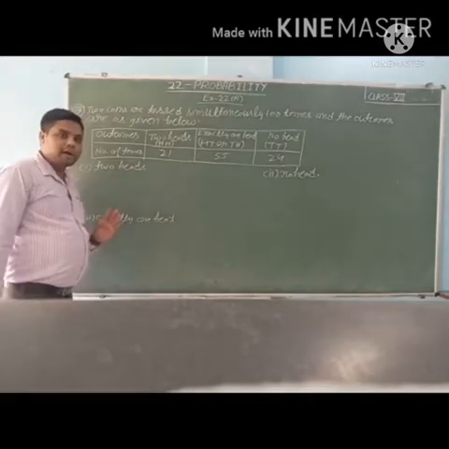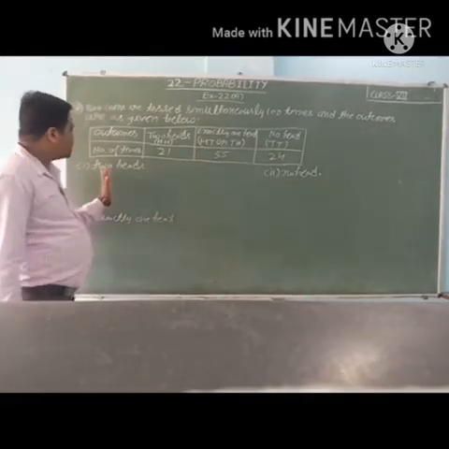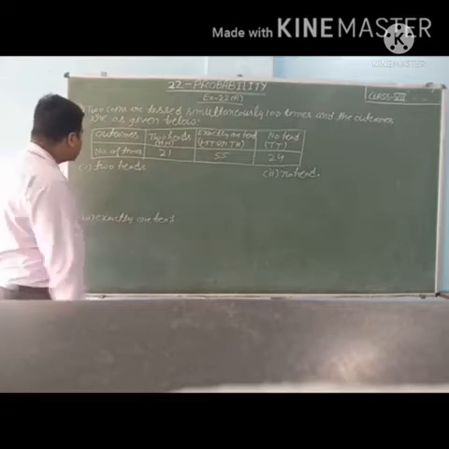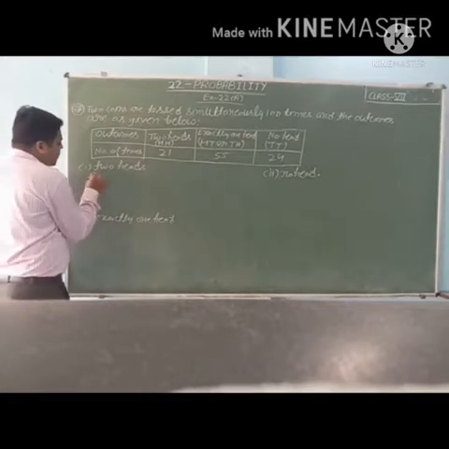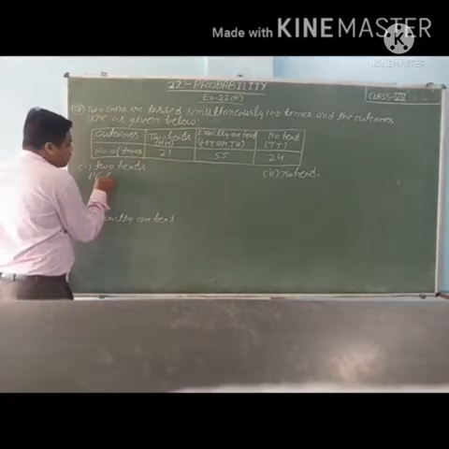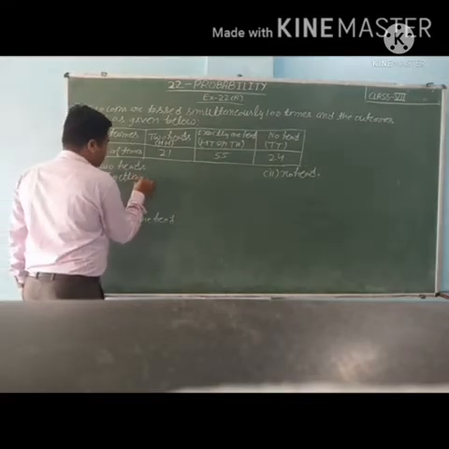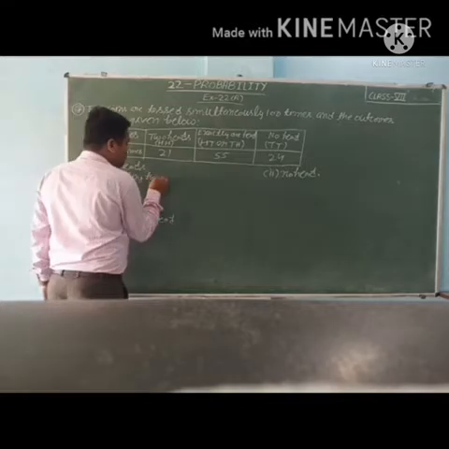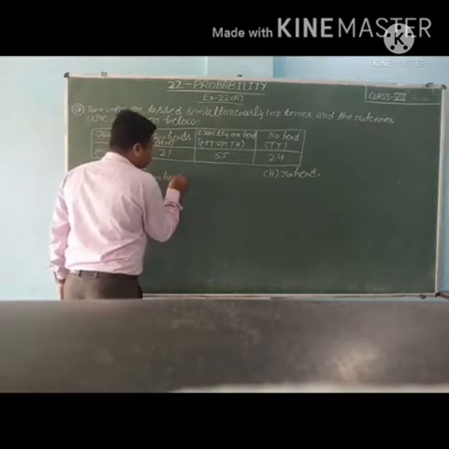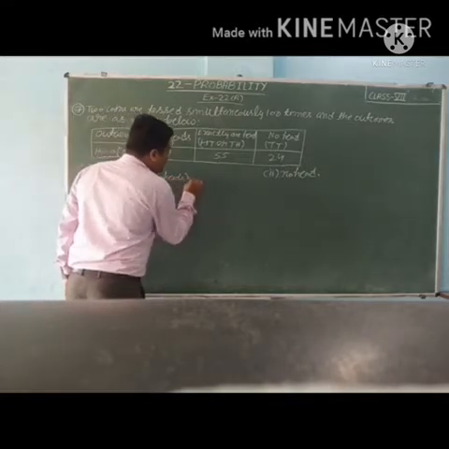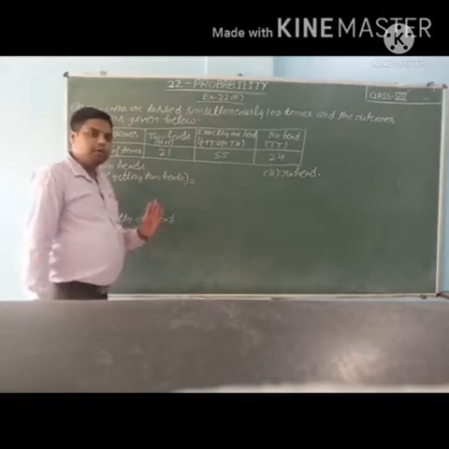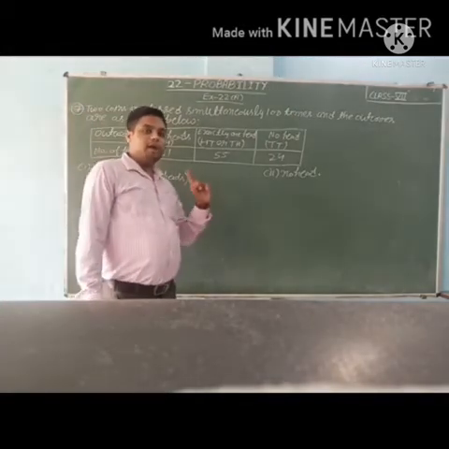So find the probability of getting 2 heads. In the first part we will find the probability of getting 2 heads.